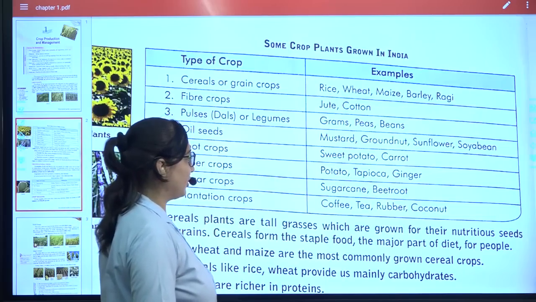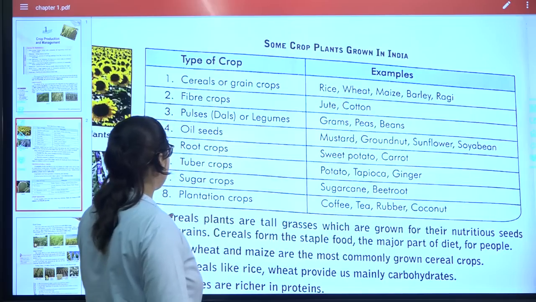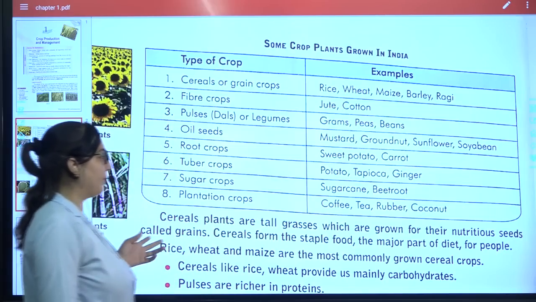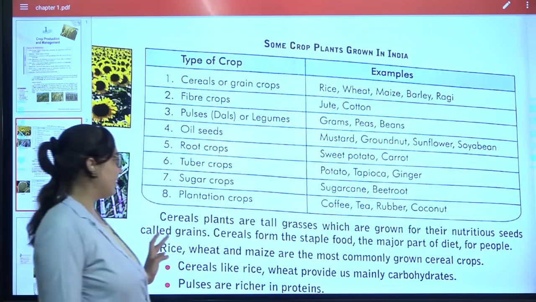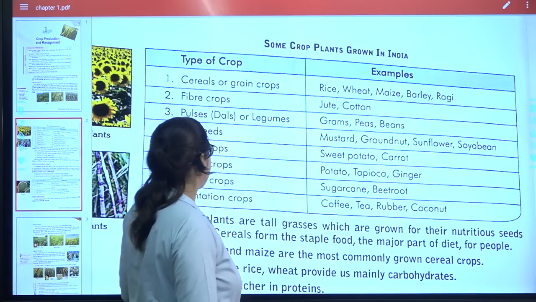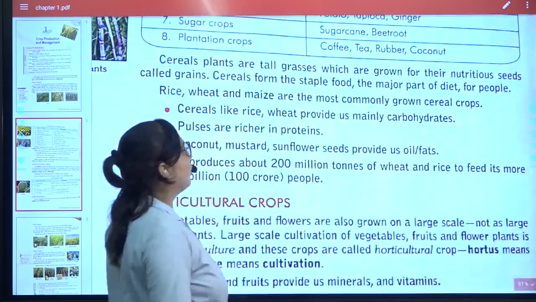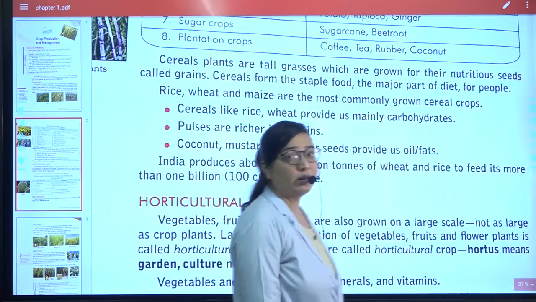Tuber crops: potato, tapioca, ginger. Sugar crops, they are sugar cane and beetroot. And plantation, that is coffee, tea, rubber. So next, cereal plants are the tall grasses which are grown for the nutrients.